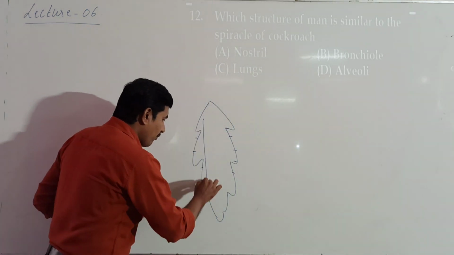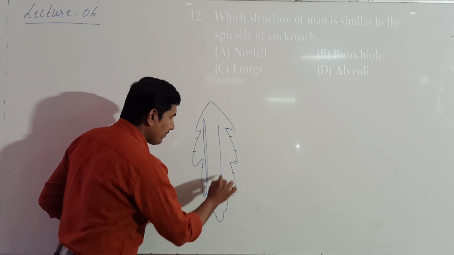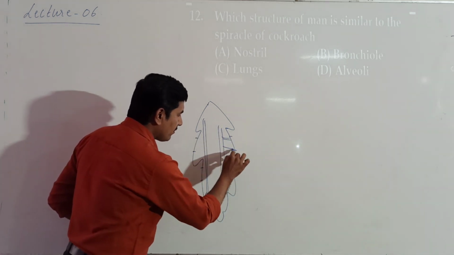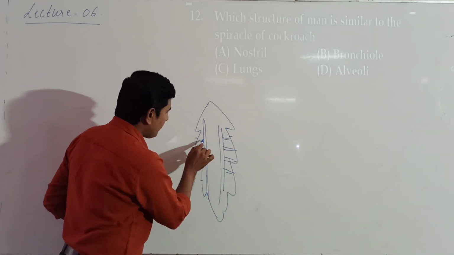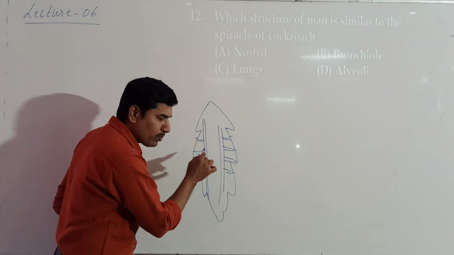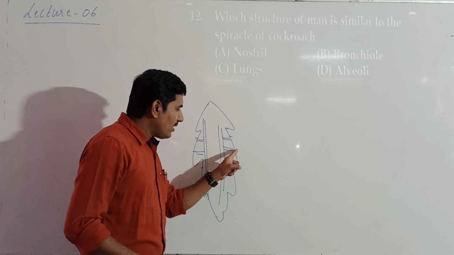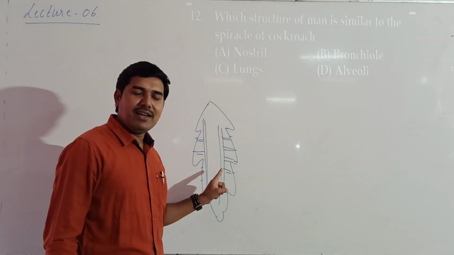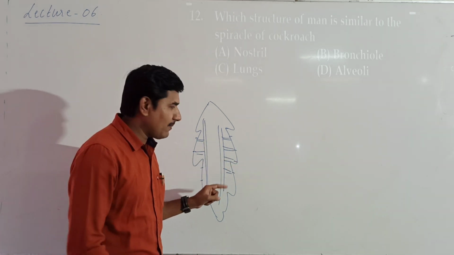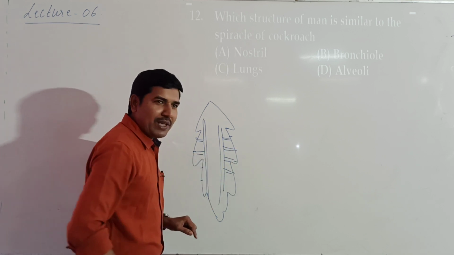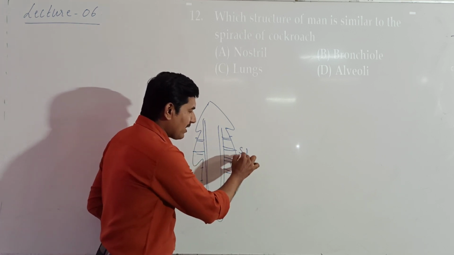Then we have a set of tubes, which are called tracheal tubes. So respiration occurs through the trachea in the case of cockroaches, which are insects. And the external opening we call the spiracle.